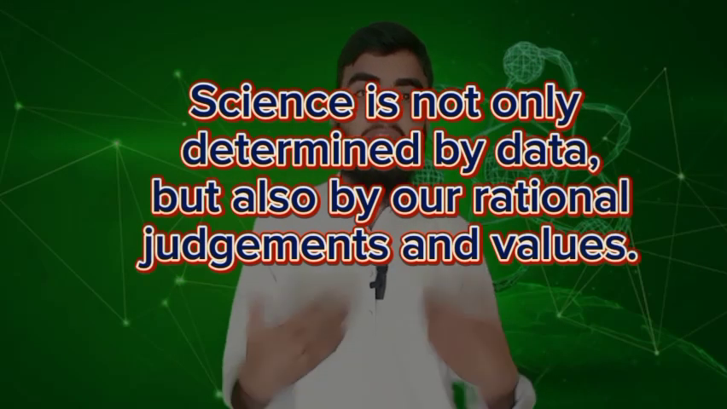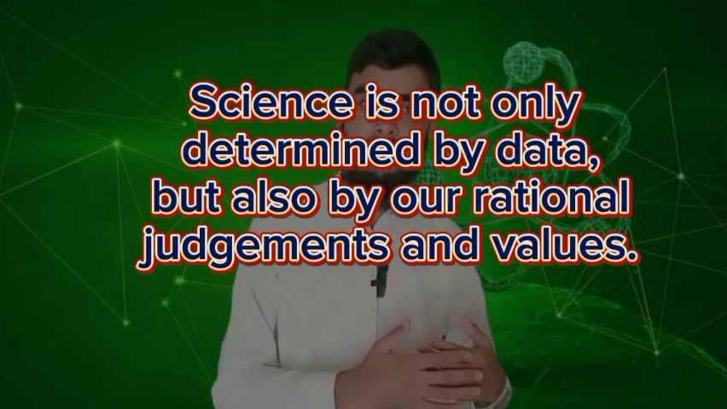Number four, let's say there are equally compatible theories about X. They are empirically equal. Now, if scientists want to pick or choose one of them, they will use criteria like simplicity, coherence, explanatory power, and predictive success to pick one of them, which gives us a clear indication that science is not only determined by data, but also by our rational judgments and values.